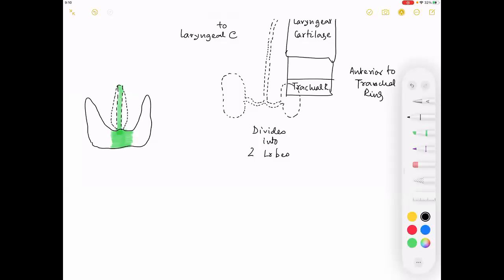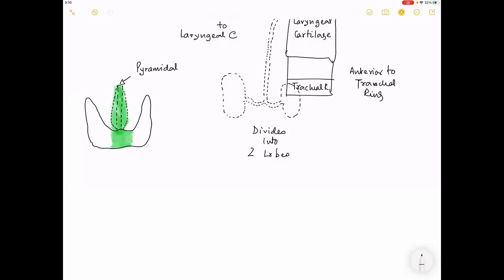What is this process called? Pyramidal. Very good. In 50% of cases, it is called the pyramidal lobe.